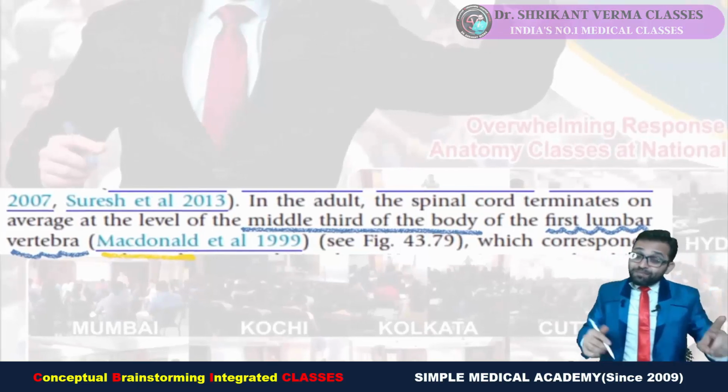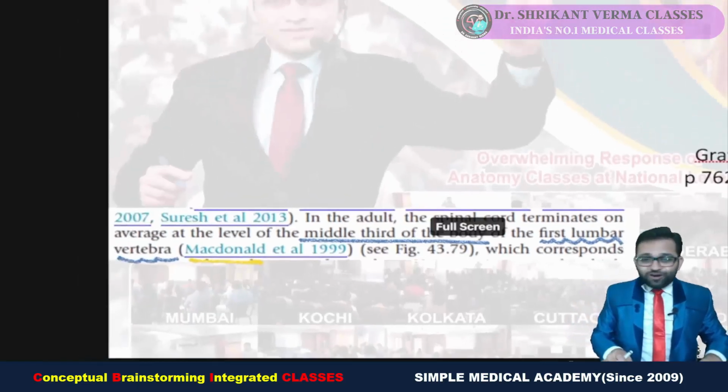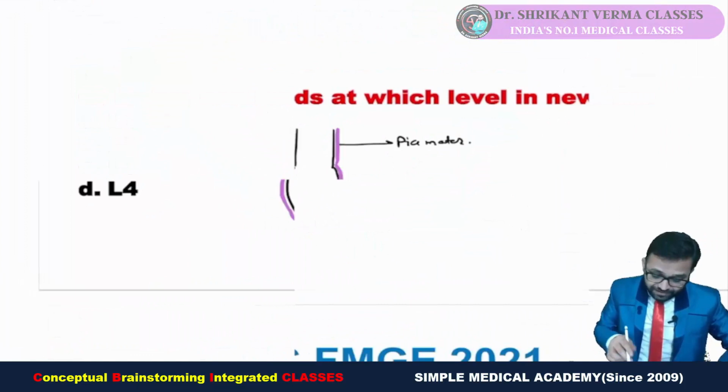Yes, the best answer is the L1 vertebra middle third portion, not L2. So this is the story of the adult.